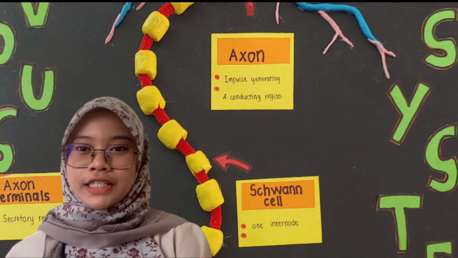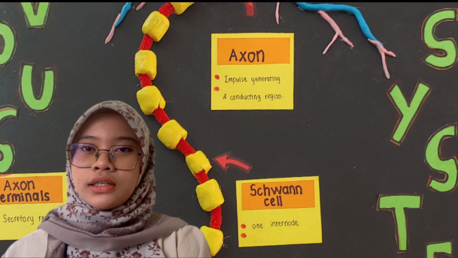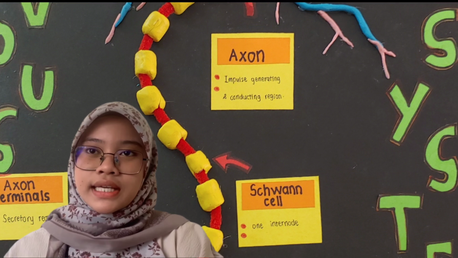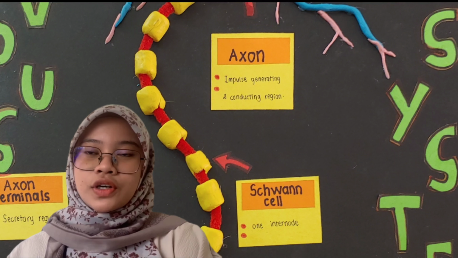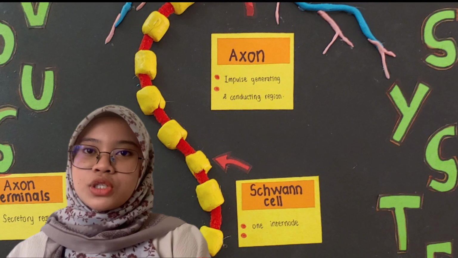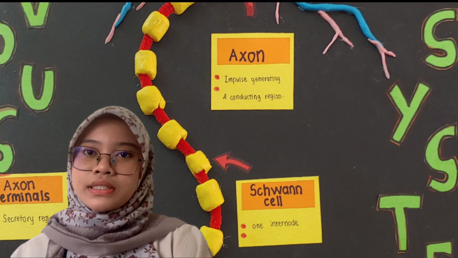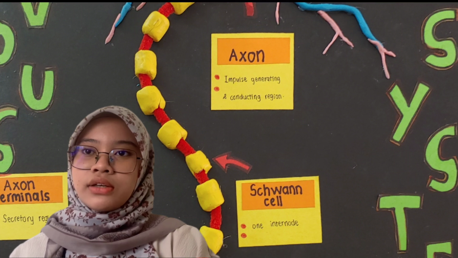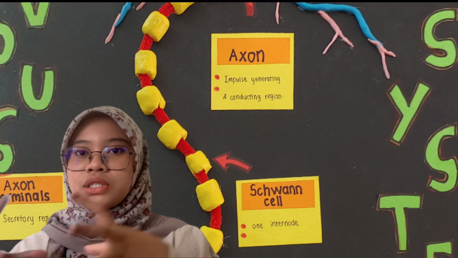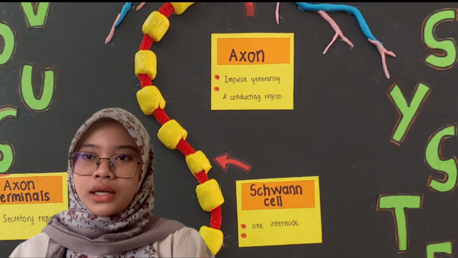In this part, I will explain about the axon and Schwann cell. The axon is the tail of the neuron, and it can be a short or long nerve fiber. The long fibers process outside the CNS and are covered by a white myelin sheath formed by Schwann cells, also called the neurilemma sheath. The largest fibers are myelinated, and the myelin increases the rate of nerve impulse transmission. The function of the axon is to transmit information in the form of electrical impulses between the neurons. A neuron has an axon that directly connects with another neuron.